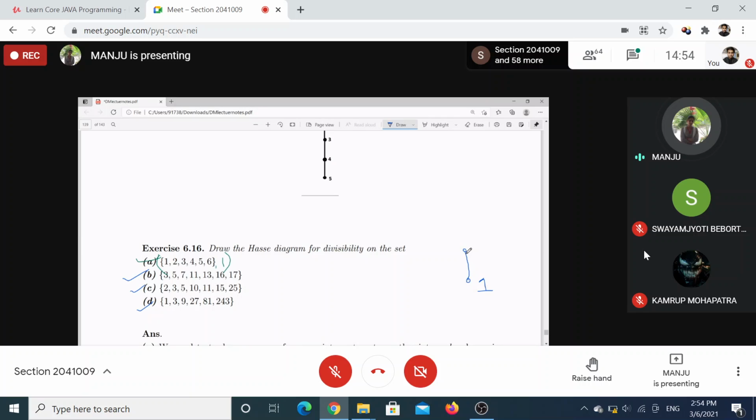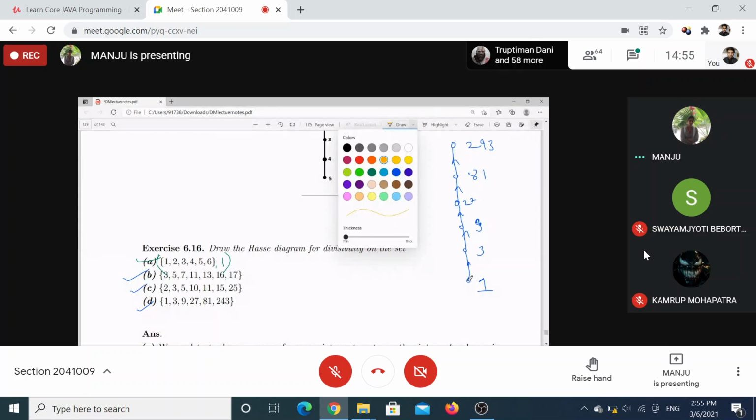Final diagram: 3 will be at this level, 3 divides 9, and all these divide 27, then 81, then 243. Initially, this will be the digraph.